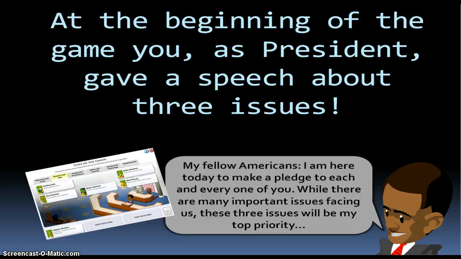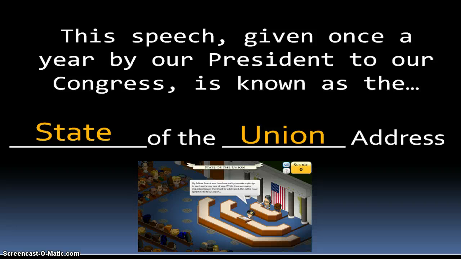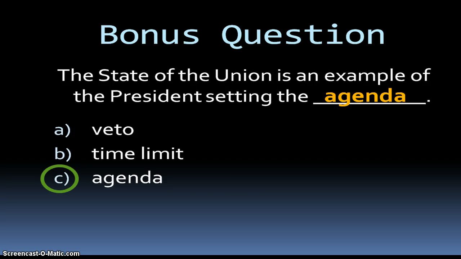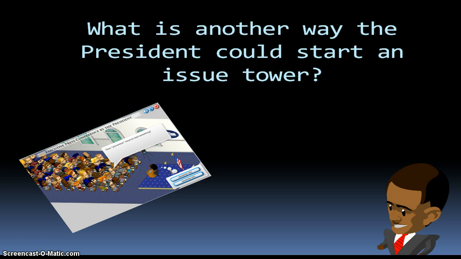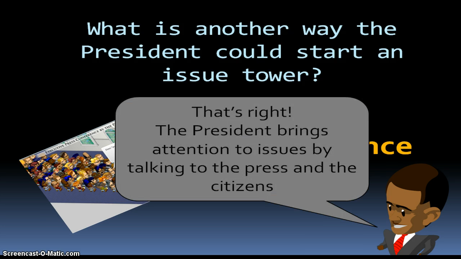At the beginning of the game, you, as president, gave a speech about 3 issues. This speech, given once a year by our president to the Congress, is known as the State of the Union Address. The State of the Union is an example of the president setting the agenda. What is another way the president could start an issue tower? By holding a press conference. That's right, the president brings attention to issues by talking to the press and the citizens.